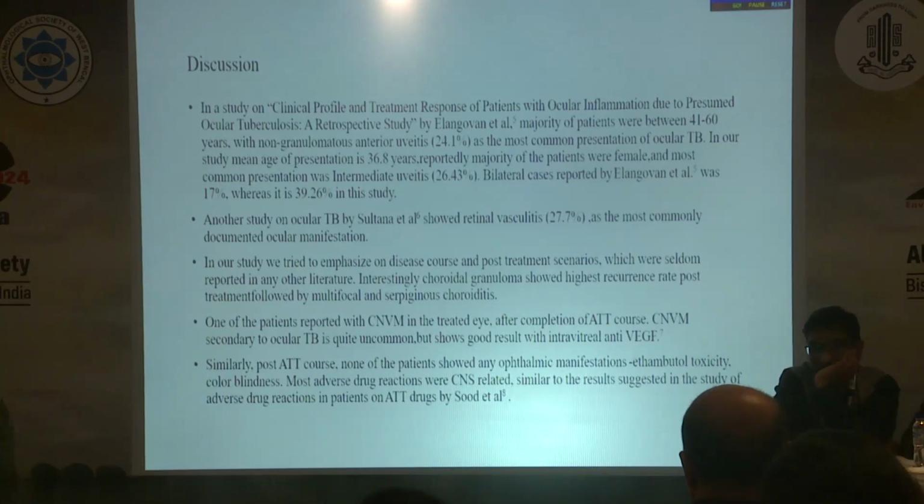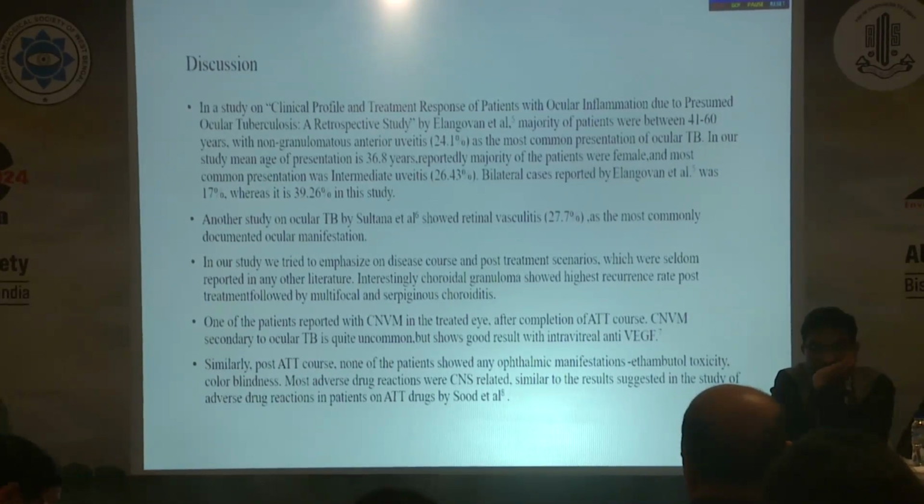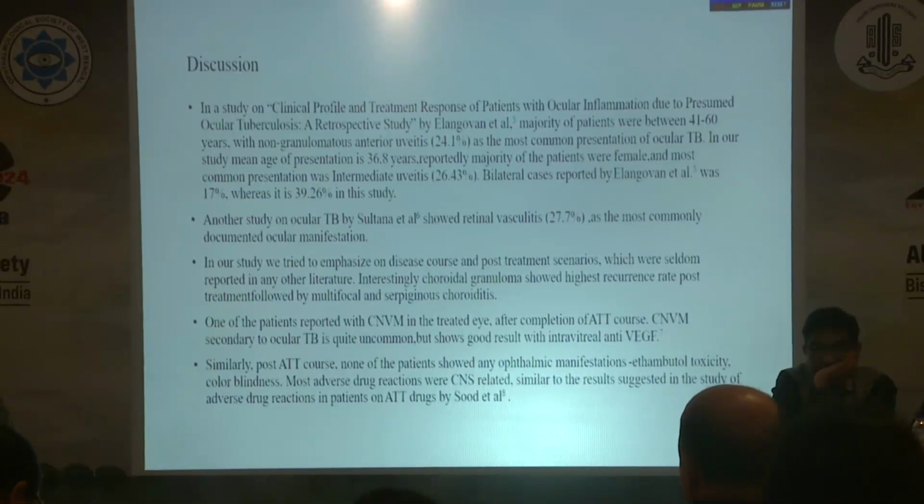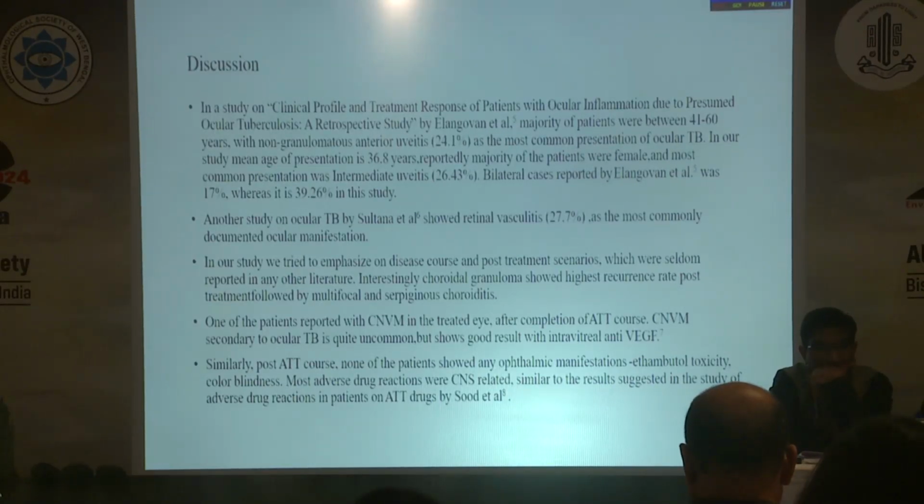In another study by L. Ganvan et al., they found the most common clinical presentation was non-granulomatous anterior uveitis, and the age of presentation was between 41 to 60 years, which was in contrast to our study, where the mean age of presentation was 36.8 years and the most common presentation was intermediate uveitis. It is also in contrast to another study by Sultana et al., where retinal vasculitis was most common, and we had recurrence in multifocal choroiditis and serpiginous choroiditis.